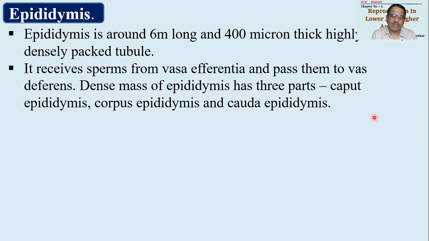So all the seminiferous tubules will open into rete testis. Then rete testis will give around 15 to 20 small ducts, which are called vasa efferentia, and these vasa efferentia will collectively open into a single coiled duct, that is epididymis. This epididymis will cover the entire dorsal surface of testis, will come to the lowermost, posteriormost end of testis, and will continue as a vas deferens.